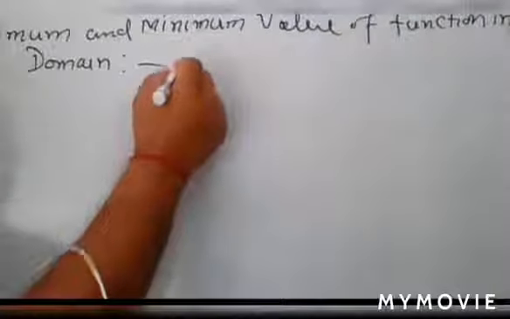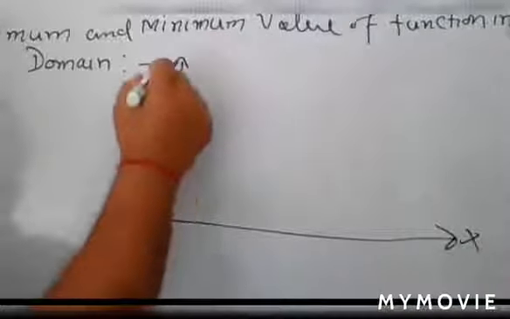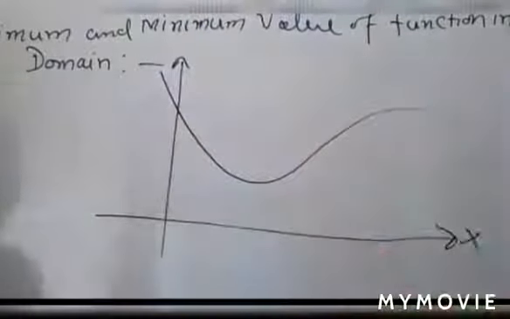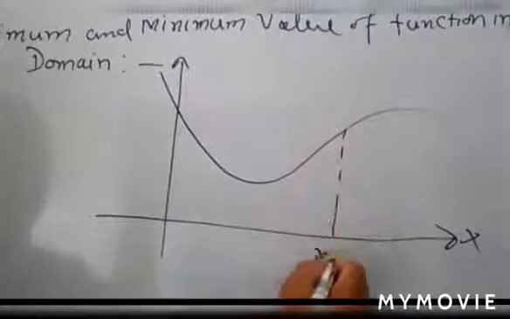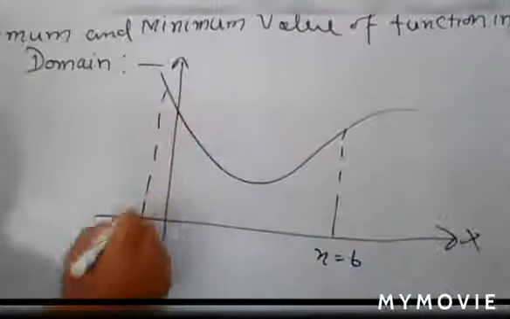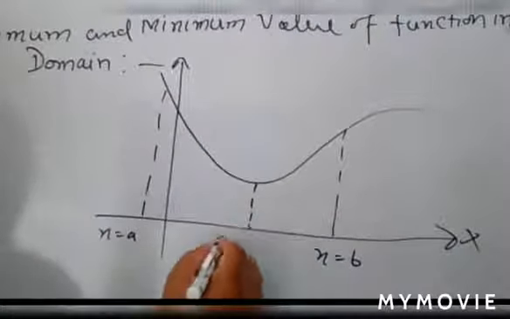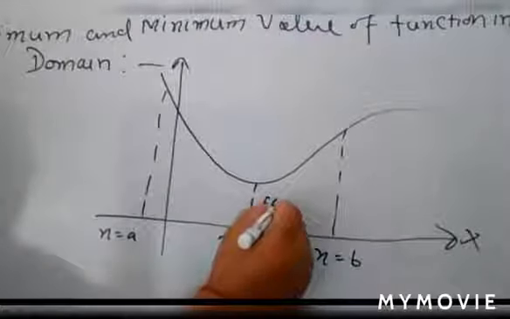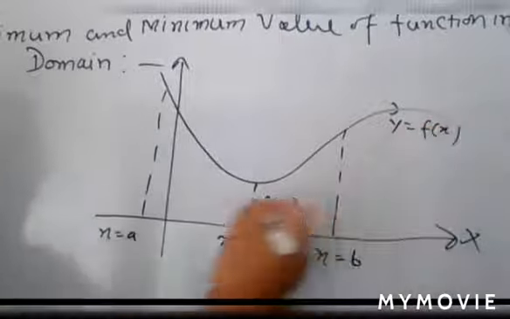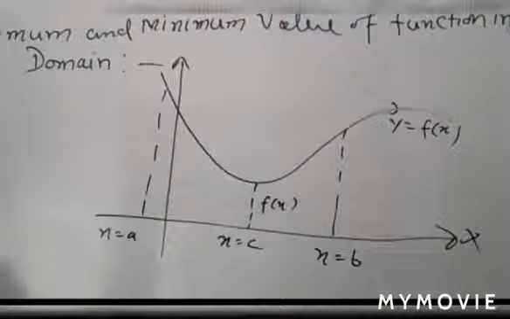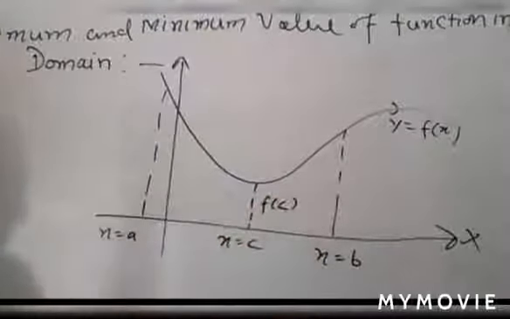Suppose you have a curve like this, also defined between x is equal to a and x is equal to b. Here you take a point x is equal to c, and the corresponding value of the function is f(c), lying between a and b.